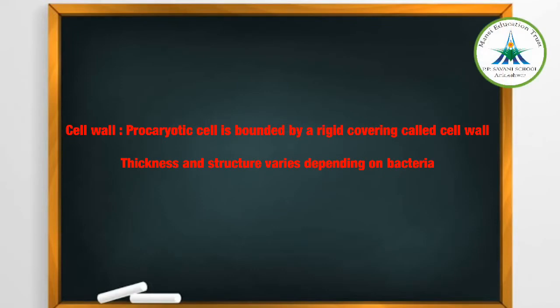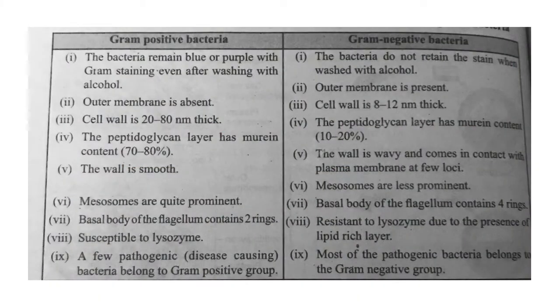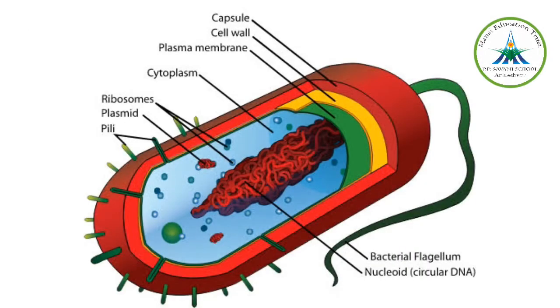The thickness and the structure of the cell wall differ in two types of bacteria, either gram positive or gram negative. Gram positive and gram negative we have already studied in the last chapter and we have already distinguished the points, so I am not repeating it again.